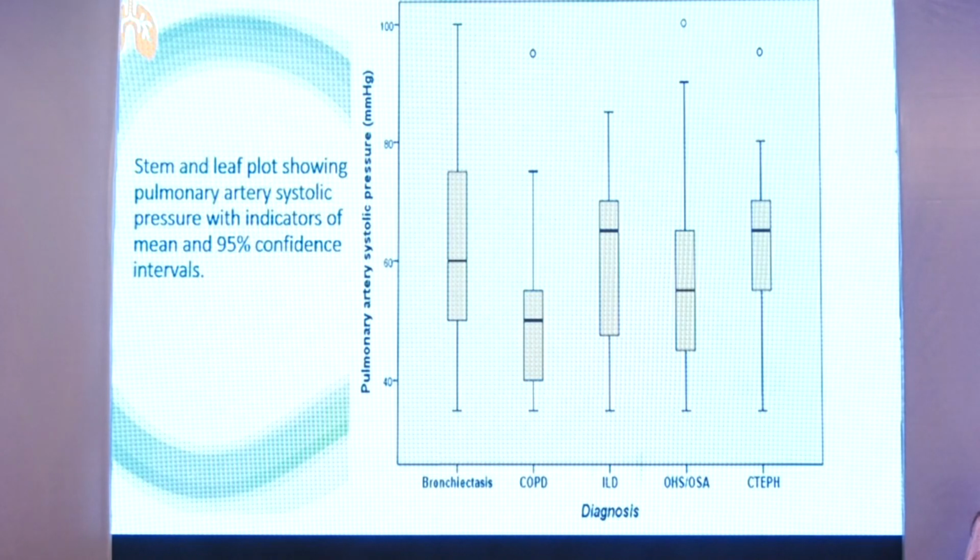A graphical representation: this is just a rough graph to see the expected pressures in patients of different etiology. Patients with bronchiectasis had pulmonary systolic pressure of roughly around 60. COPD patients had numbers around 50 to 60, ILD patients had around 60 to 70, and patients with CTAF again had pressures between 60 and 70. These were rough numbers, and we'll be highlighting our results in our population.